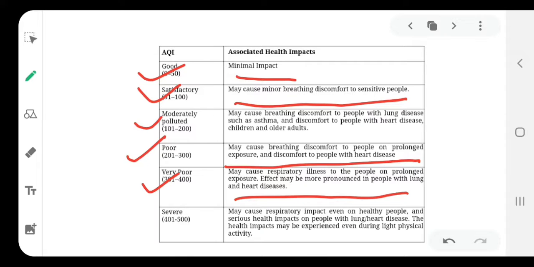The sixth and last one is severe, because this is severe air which is very harmful for breathing. Let's read the associated health impact.